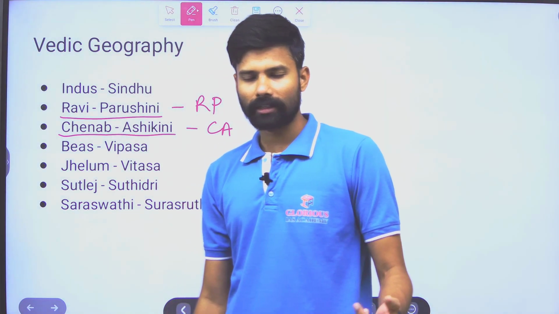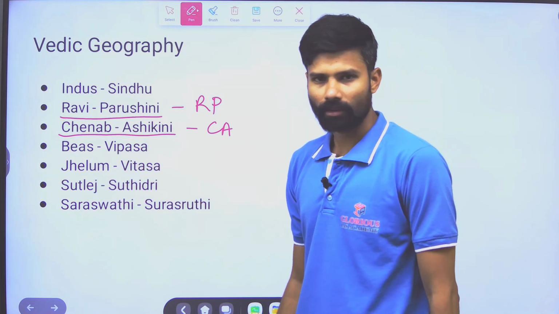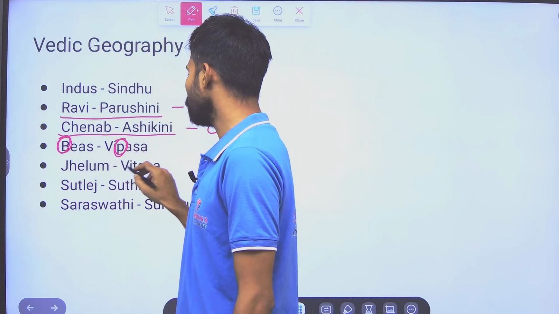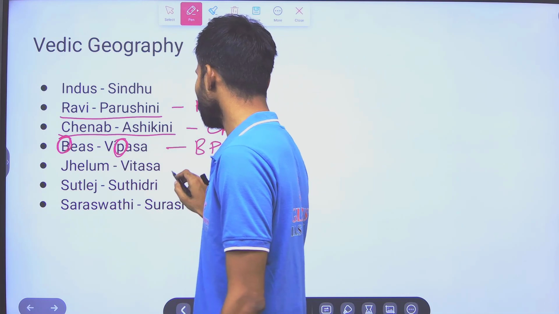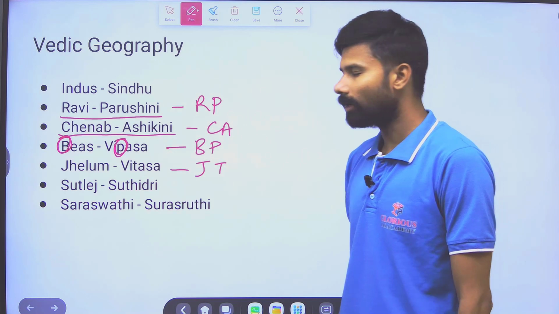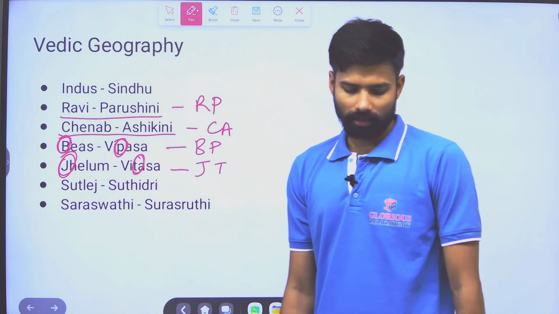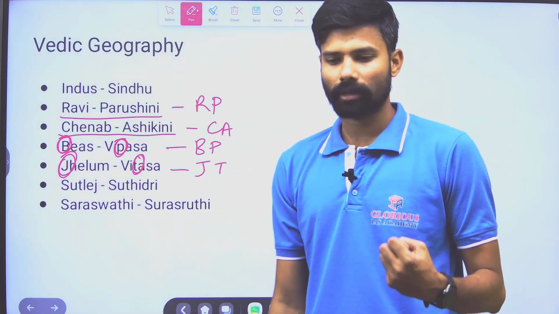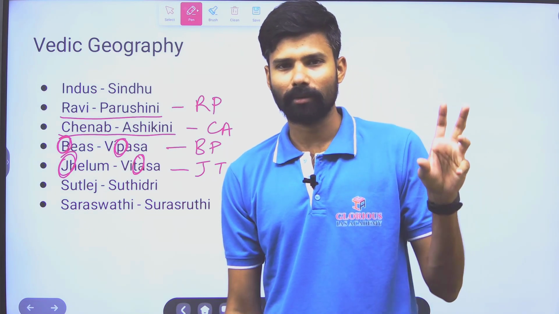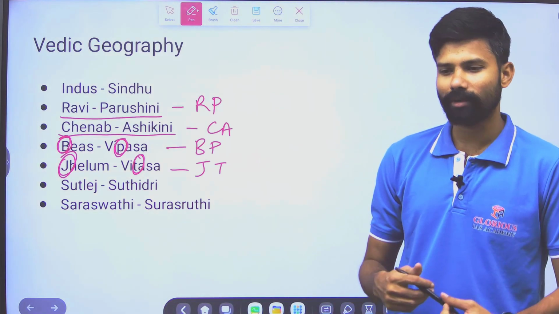Next, if you look at the next ones, Beas and Jhelum have Vipasa and Vitasa. So Beas and Vipasa, BP, and JT, Jhelum and Vitasa. Just for remembering, see, the most important thing is how quickly you are able to remember, and you can utilize that memory power in your examination. Without doing that, however many times you read won't be useful.